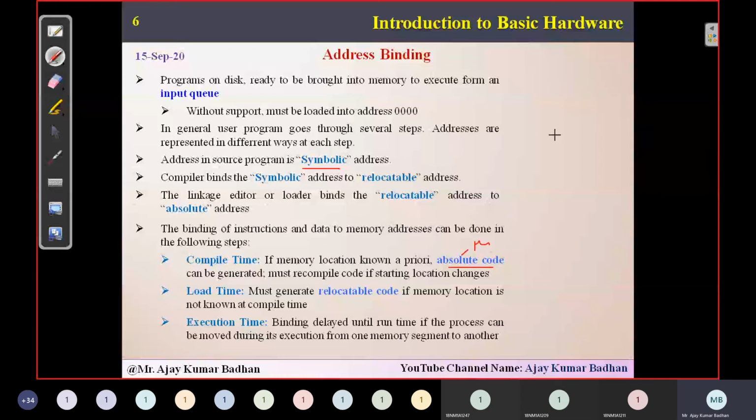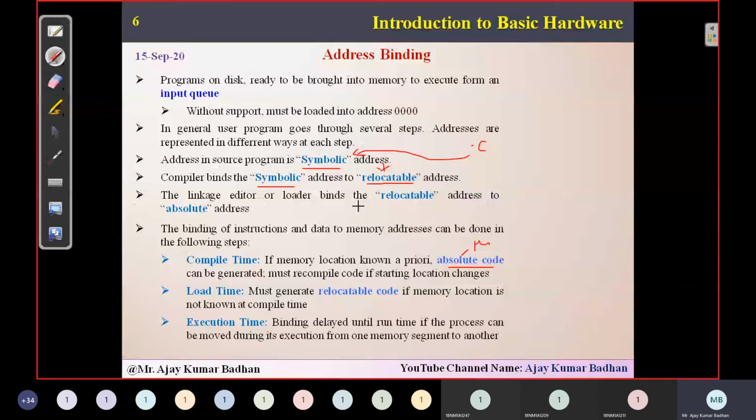Whenever you write a program and store it with a .c extension, be it a C program, Java program or PHP program, that will have a symbolic address. When you compile that program, the symbolic address will be converted into a relocatable address. Remember it. Now this relocatable address will be linked by the linkage editor, and that will be converted into an absolute address. Now this is your physical address.